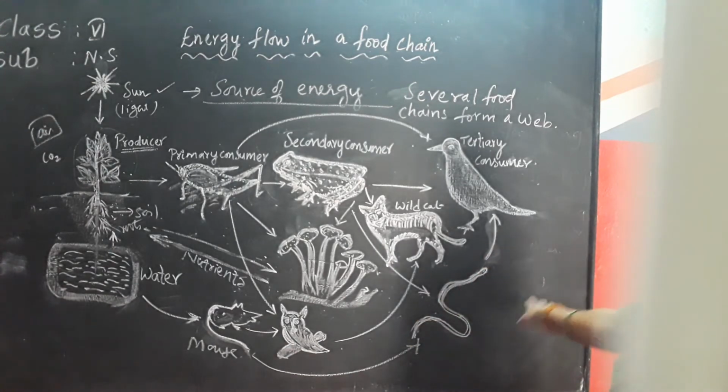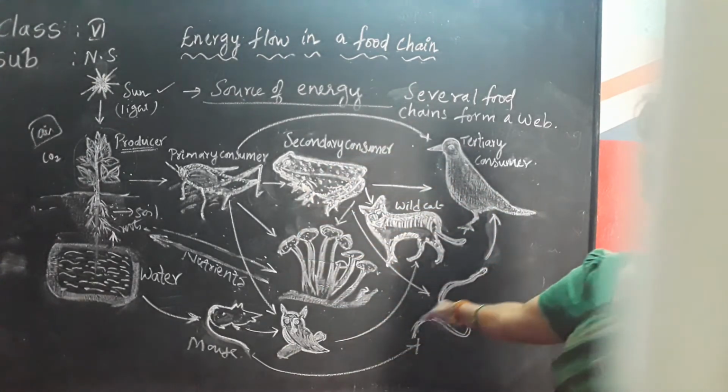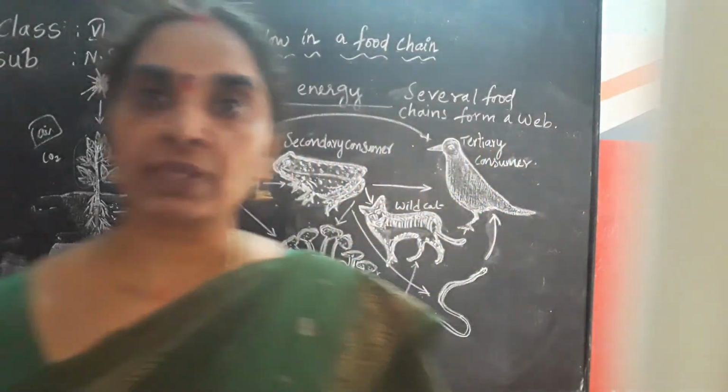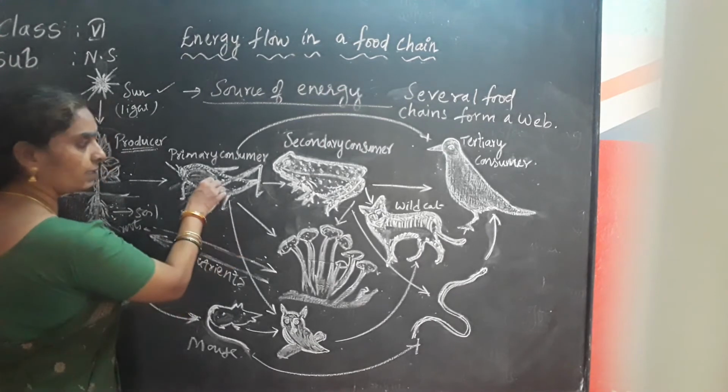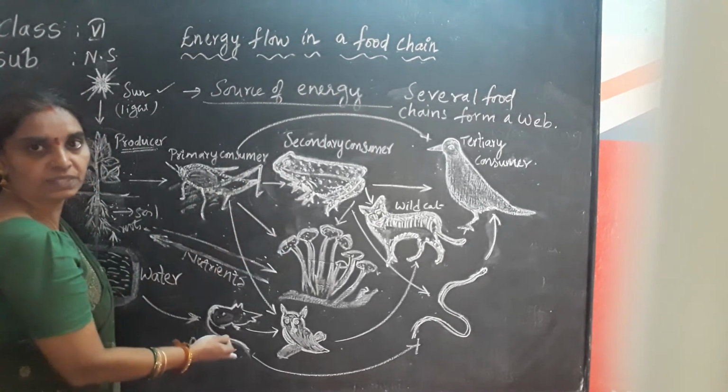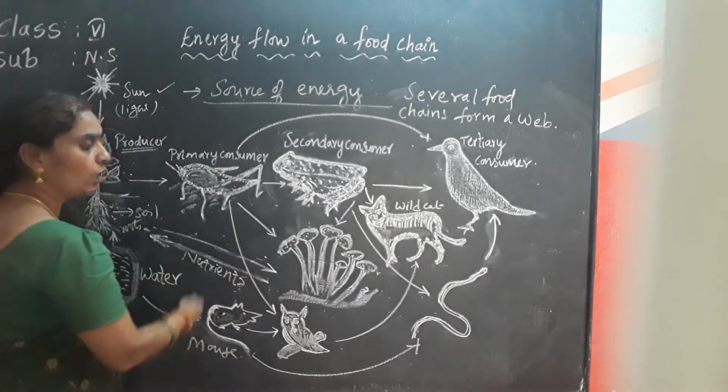It forms a web. Several food chains form a web. Is it clear? So that is about the food chain. This system of interconnected food chains is called a food web. There is interconnection between the several organisms here. So this is called the food web.